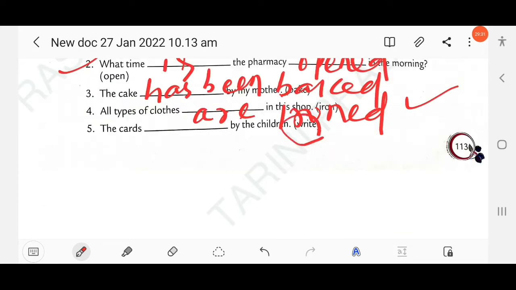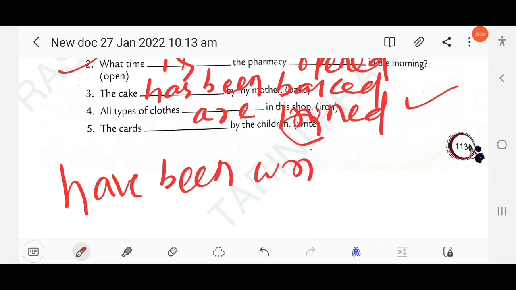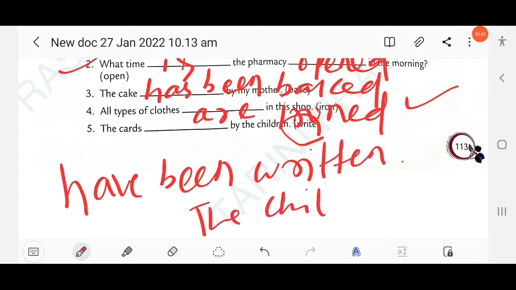Okay, you know here the right verb is given. You have to use here, the cards have been written. You can write here the children have written the cards. The children have written the cards. The cards have been written by the children.